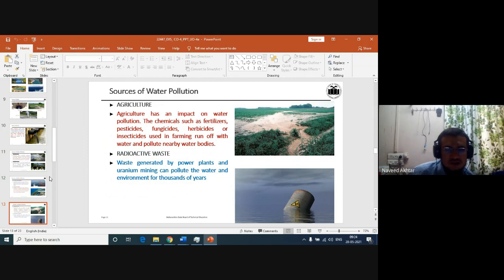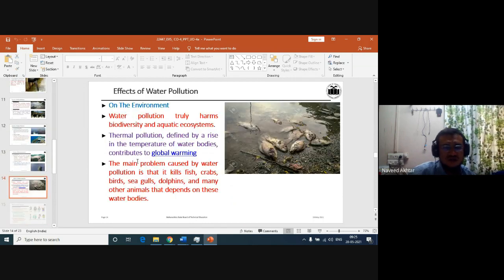When we apply chemicals to kill the pathogens on the agriculture product, these chemicals, fertilizers, and insecticides pollute the water or water bodies nearby. Similarly, radioactive waste, the waste generated by nuclear power plants and uranium mining, can pollute the water and environment for thousands of years.